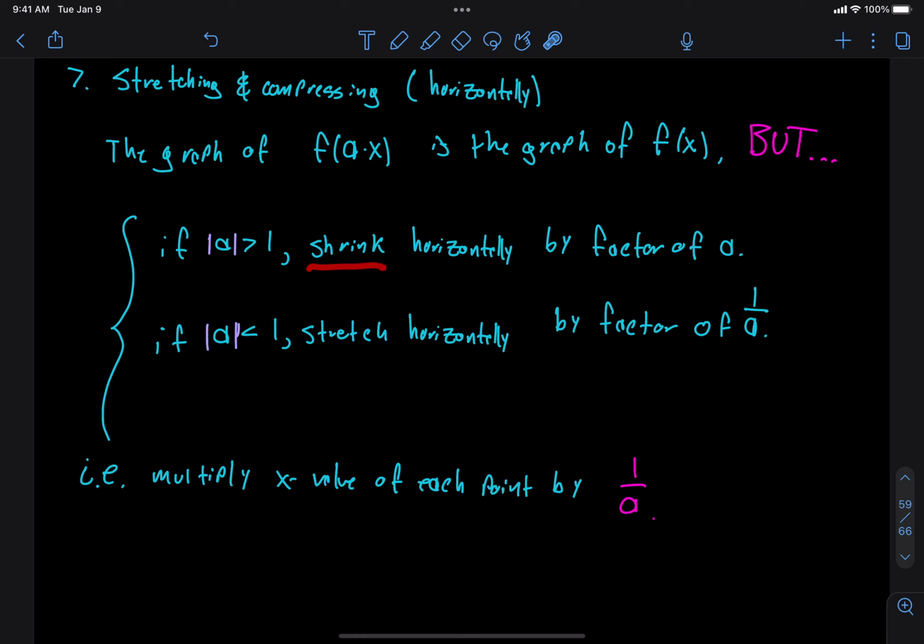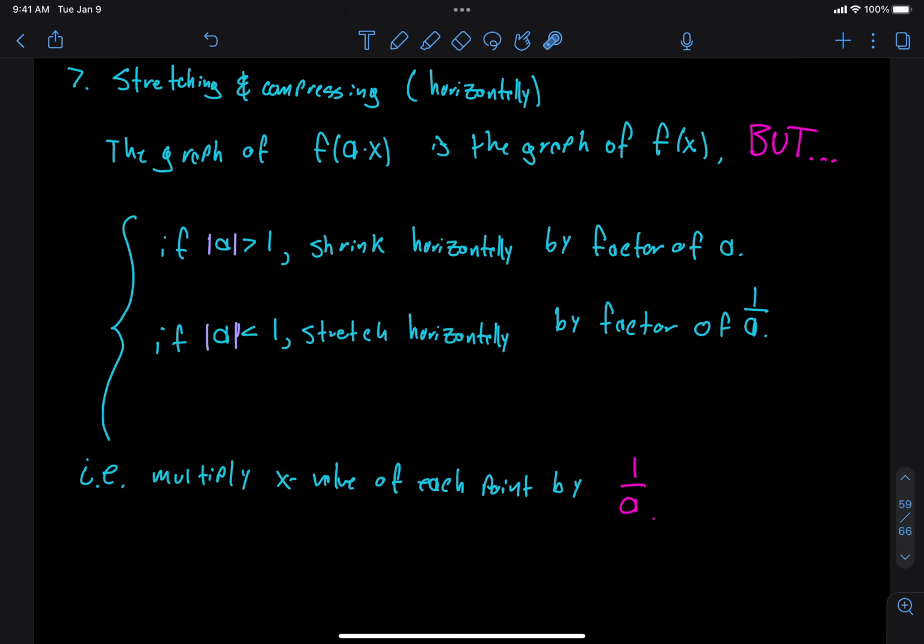If the number inside is bigger than 1, we think, oh, big number, that makes things bigger. But actually, it's going to correspond to a shrink. Remember, everything that happens inside those parentheses feels like it's doing the opposite of what it should. So we shrink horizontally by a factor of a. And if a is smaller than 1, something like 1/2, then that's going to correspond to a horizontal stretch. My God, that's annoying, right?